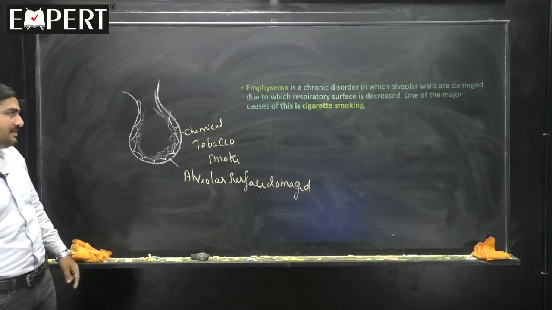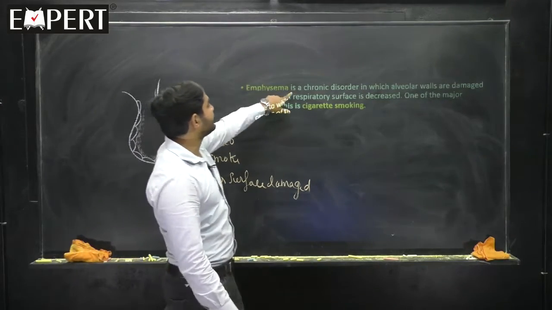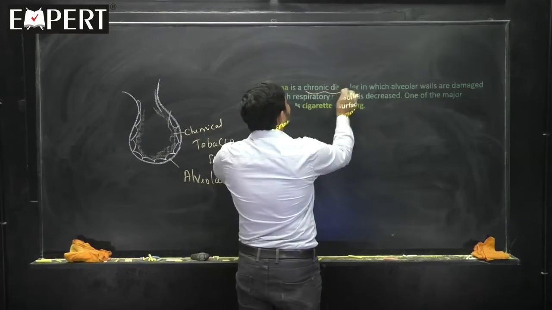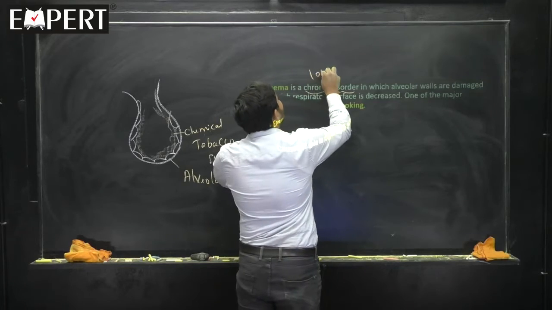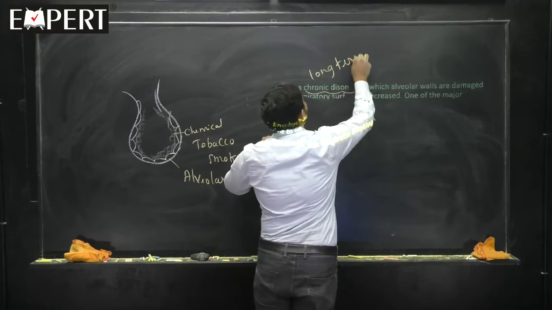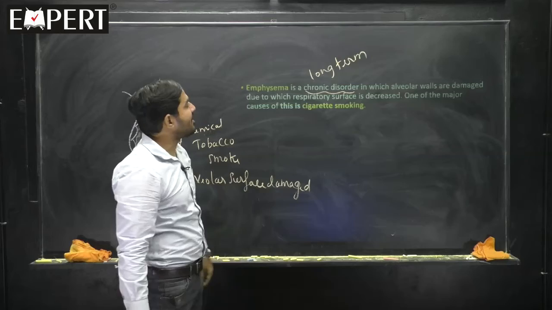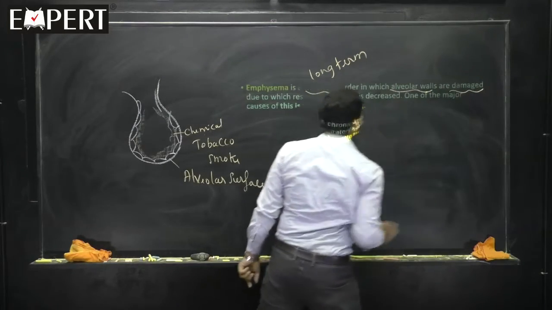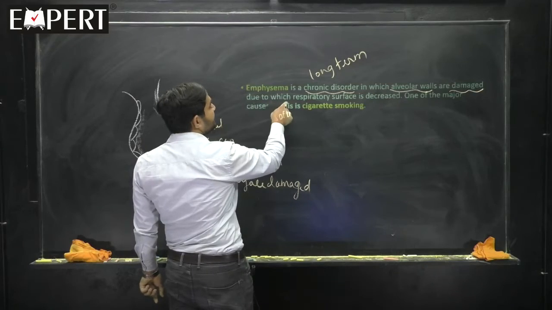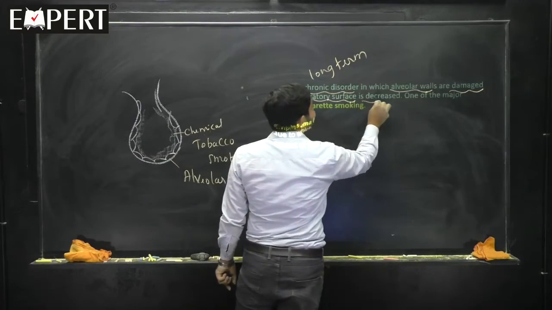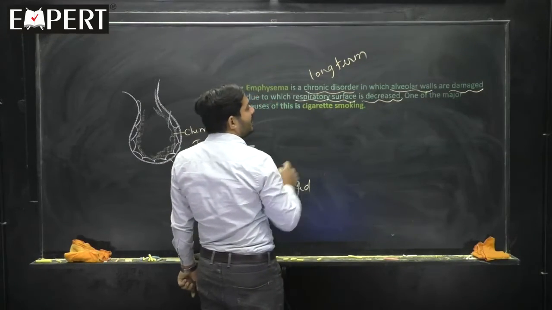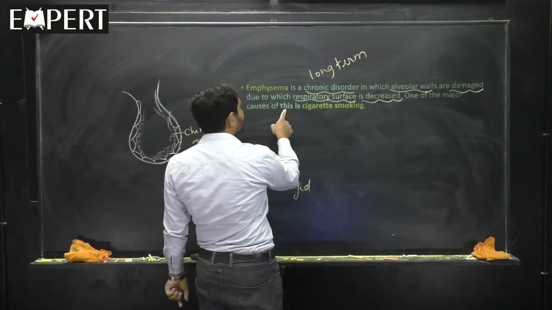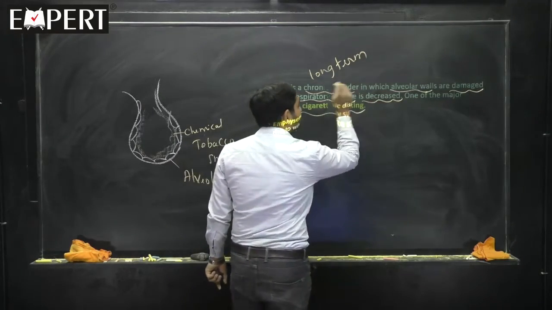That is what is called emphysema. And what is emphysema? Emphysema is a chronic disorder. Chronic means long term. It is a chronic disorder in which alveolar walls are damaged, due to which the respiratory surface is decreased, and one of the major causes for this is cigarette smoking.